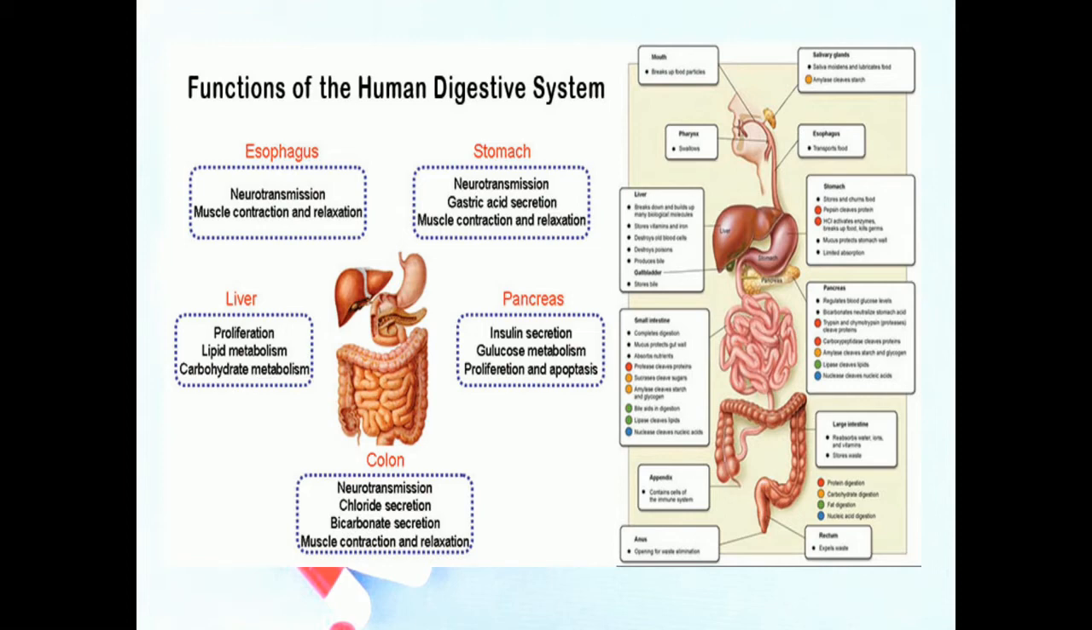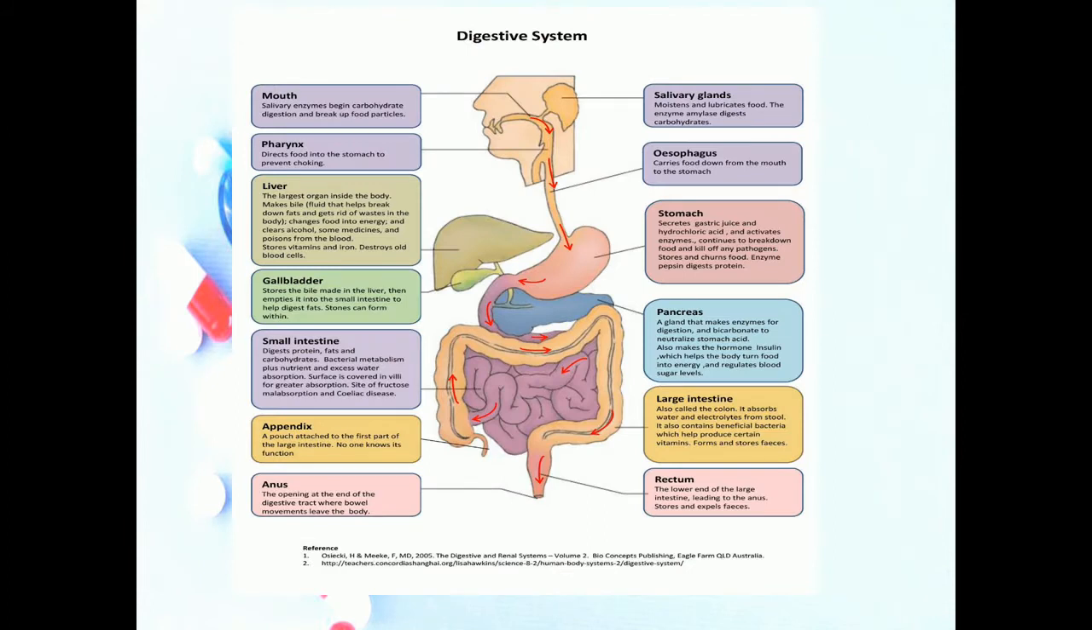Digestion, the mechanical and chemical breakdown of food. Absorption, the passage of digestive products from the GIT tract into the blood and lymph. Defecation, the elimination of feces from the GIT tract. So these are the basic and simple functions of the digestive system. In this image, the different parts of the digestive system can be clearly seen with their respective functions.